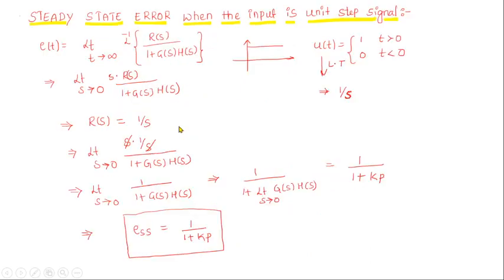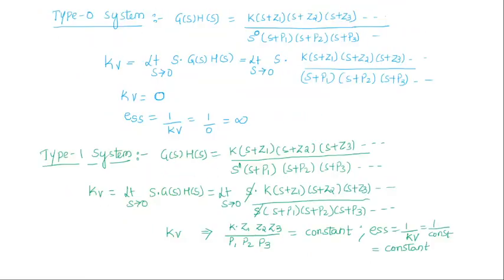The same thing we have proved here: for type 0 system the velocity constant is 0 and the steady state error is infinity when the input is unit ramp. For type 1 system we are getting a constant velocity error. So let me take the type 2 system also, so you will get a clear idea.